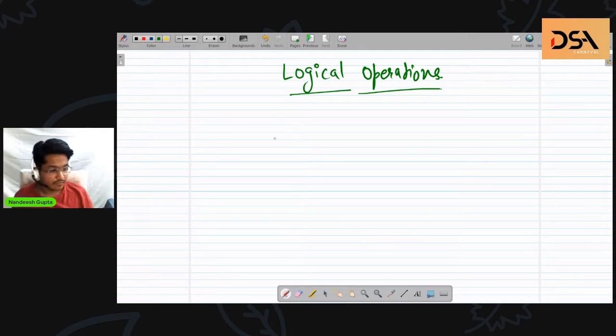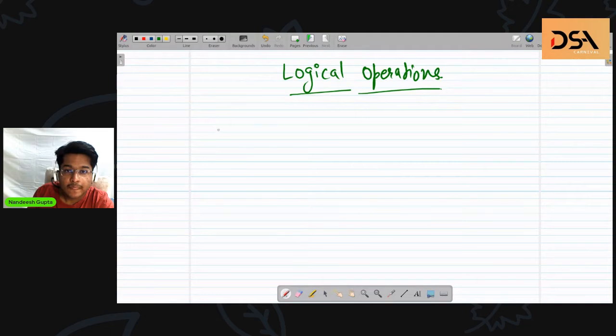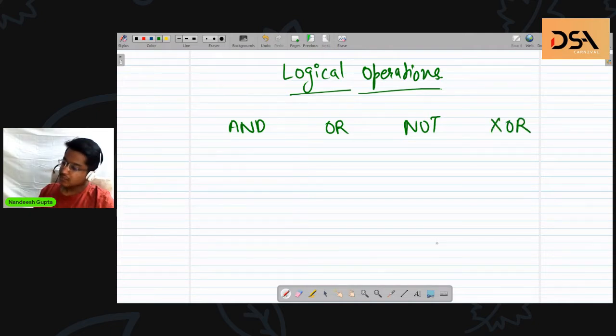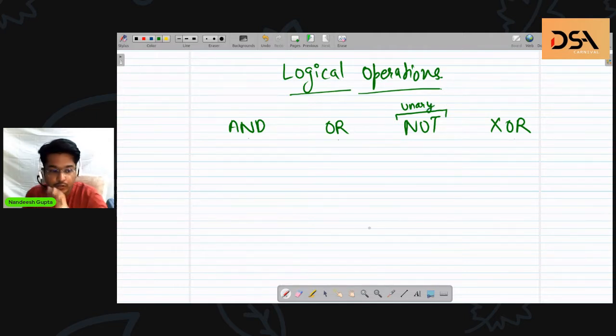So the first operation that we'll be seeing is AND. The next one would be OR, NOT, and the fourth one is XOR. These logical operations are binary operations, except this one. This one is a unary operation. The rest, all three, are binary operations, which means they apply on two operands.